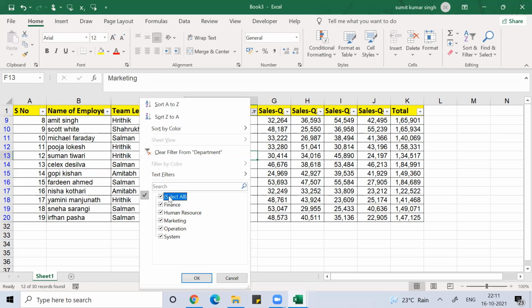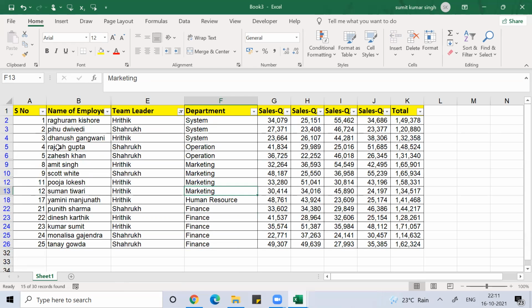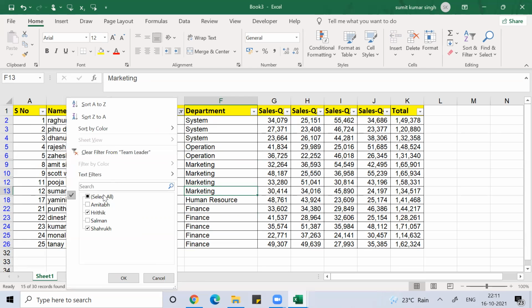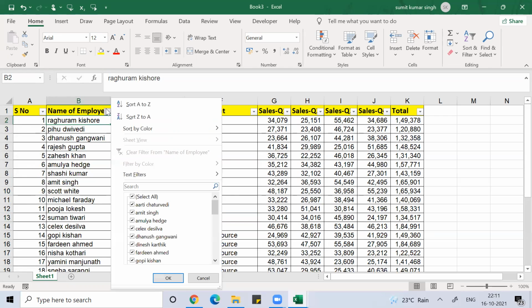Imagine if I say, okay, fine, leave it. Do one thing, team leader wise: I want Ritik and Shahrukh, all the people who are working under Ritik and Shahrukh, their data. You can see how the data is getting jumbled. That is the problem that happens with us when we are using the sort and filter command.